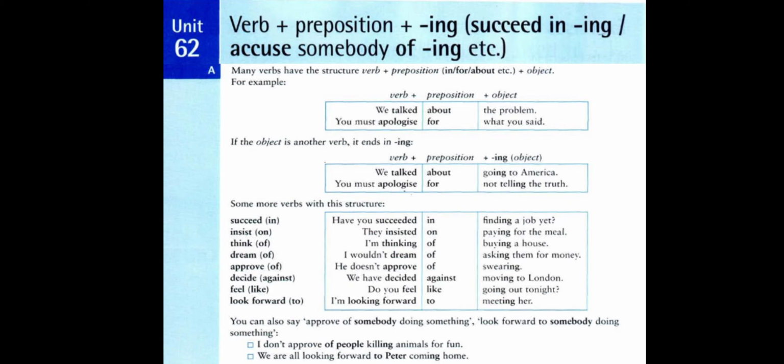Here we can call people killing animals for fun as noun phrase, functions as object of the preposition of. And we can say killing animals for fun, here we can call it participle that functions as adjective for people.